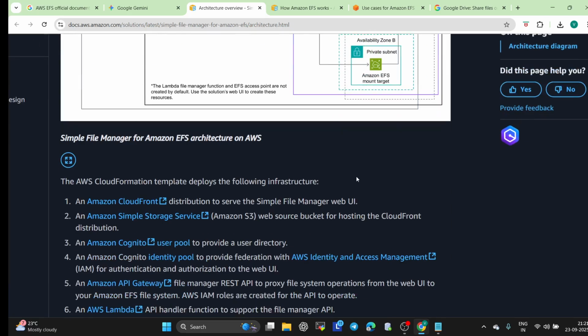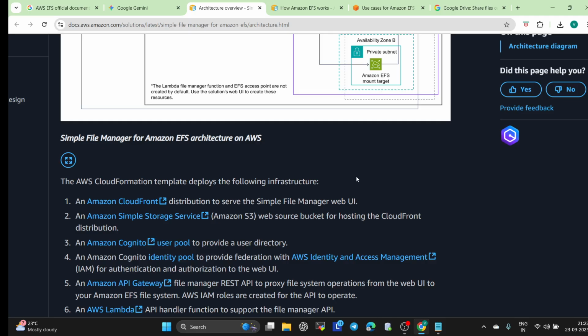Go and follow the official document. If you want, ping me in the comment box, I will share the link from where you can directly get it. Otherwise, just Google that you want the EFS architecture, and it will explain it to you. So this was the thing.